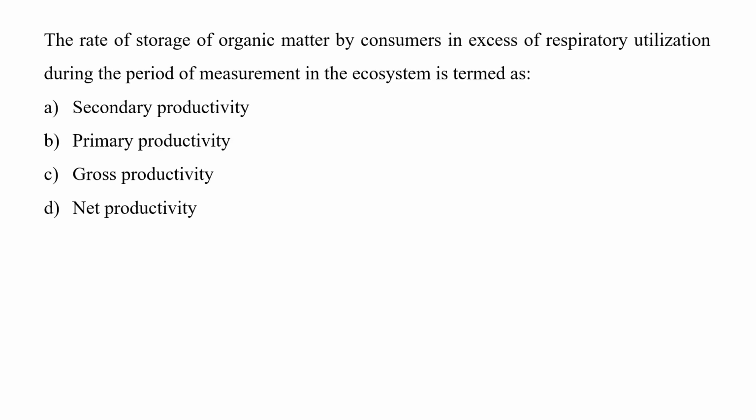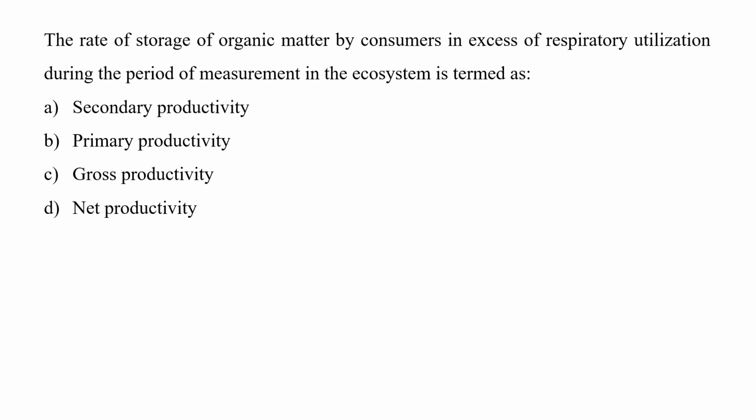Next question is, the rate of storage of organic matter by consumer in excess of respiratory utilization during the period of measurement in the ecosystem is termed as. Four options are given. Out of the four options, according to the question, are incorrect, because if there were producers in the place of consumer, then only one of the options would be correct, that is net productivity, because the storage of organic matter is done by producers, not the consumers.